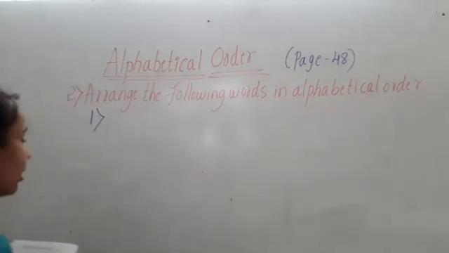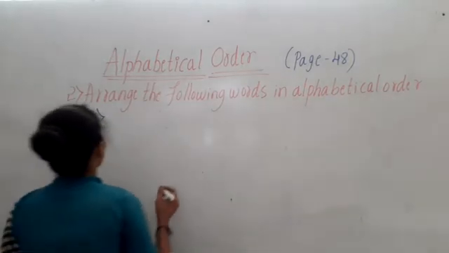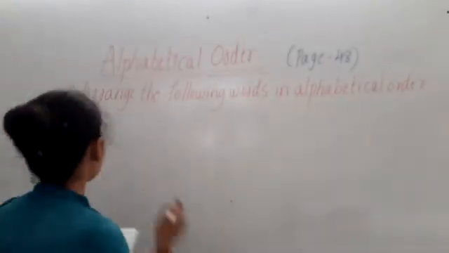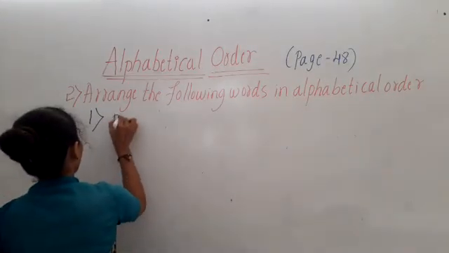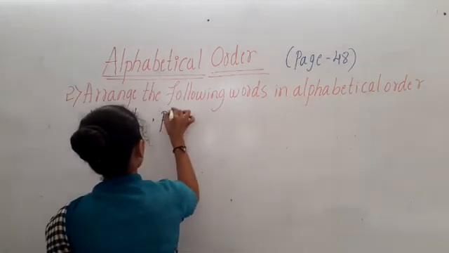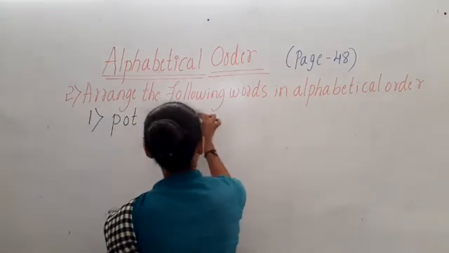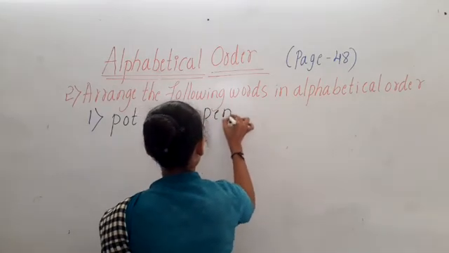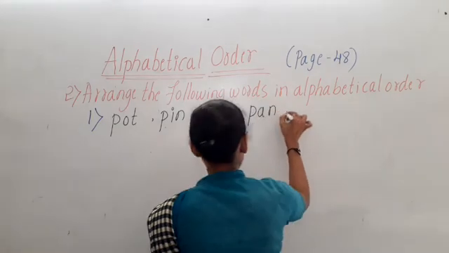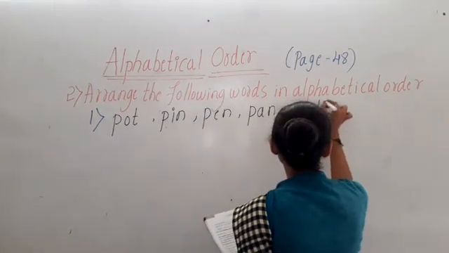So here in the first question we have the words pot, pin, pen, pan, pull.